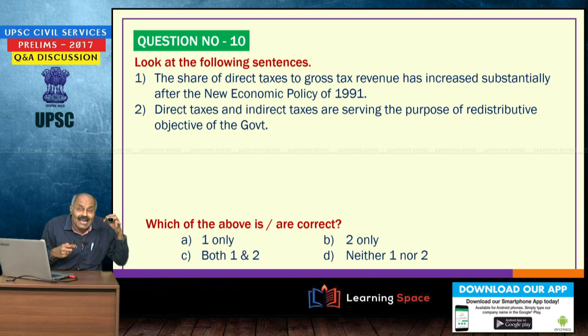Then direct taxes and indirect taxes are serving the purpose of redistributive objective of the government. Absolutely wrong. Direct taxes will serve the purpose of redistributive objective. Government has got objectives like allocation function, redistributive function, like that. So, here direct taxes will only serve the purpose of redistributive objective of the government. Please keep in mind. So, the first one is only correct, the second one is wrong.